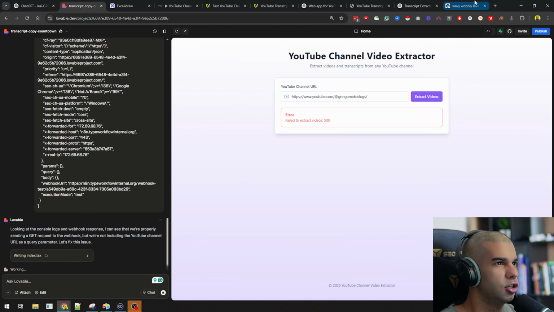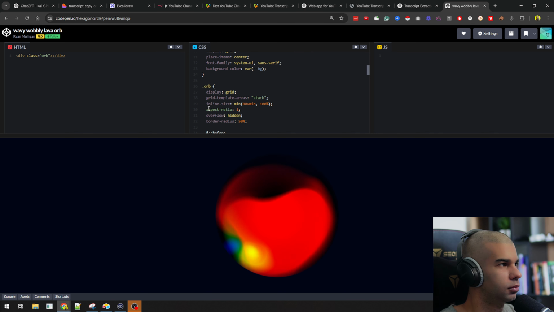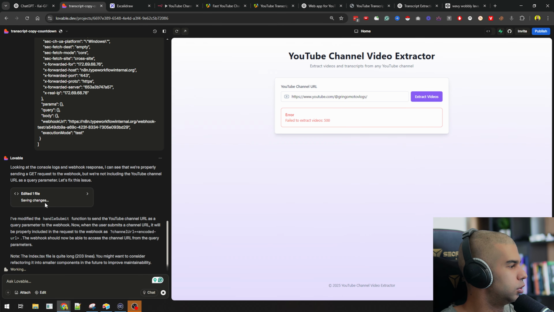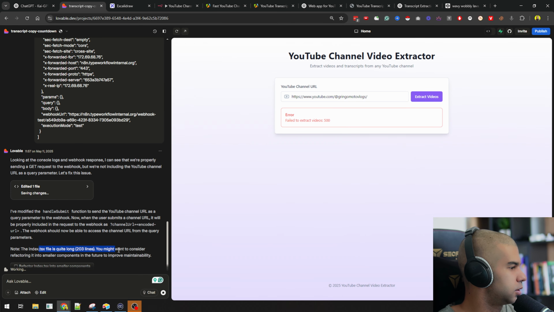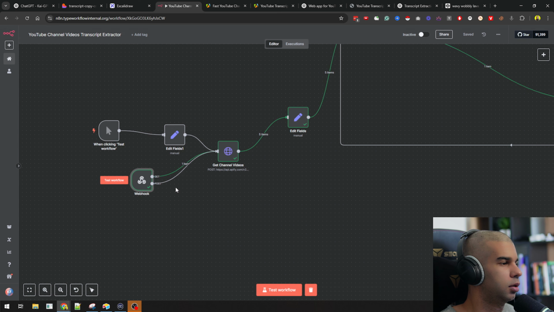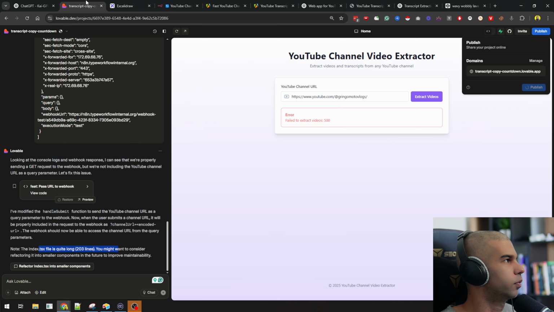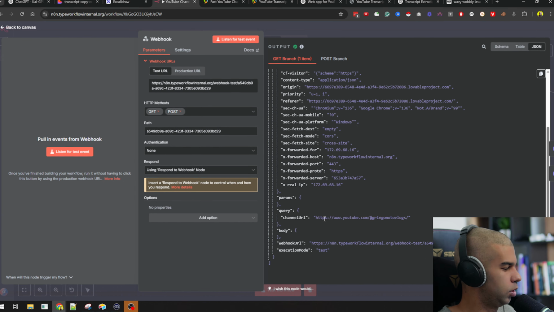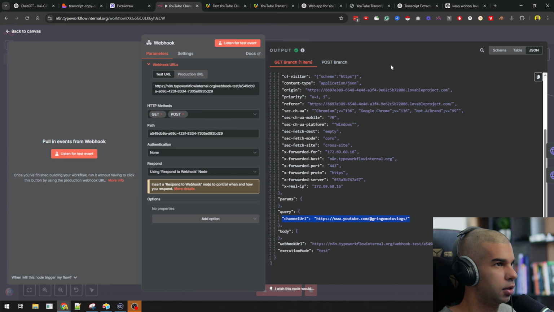Okay, let's fix this issue. Maybe this would be cool to include right there. So I've modified this, and it's asking me if I want to refactor that code, which we'll leave for now. Let's actually publish this. Let's go back here, test workflow, and try to extract videos once more. So the question is, did we get that information? Which we now did. We get the channel URL right there, which is great.